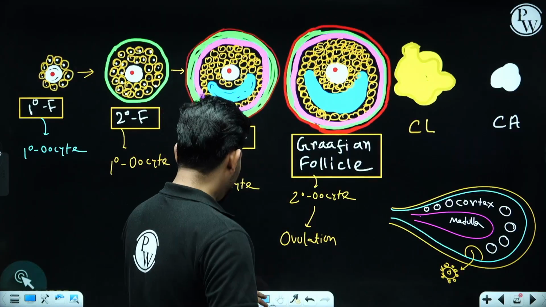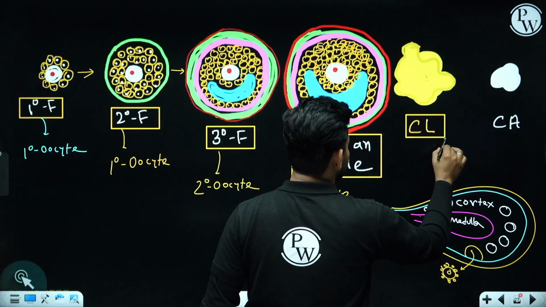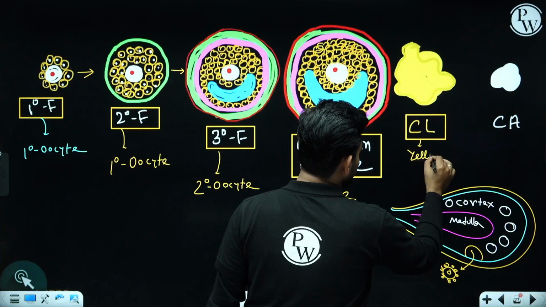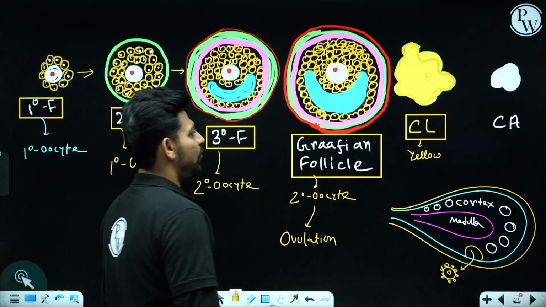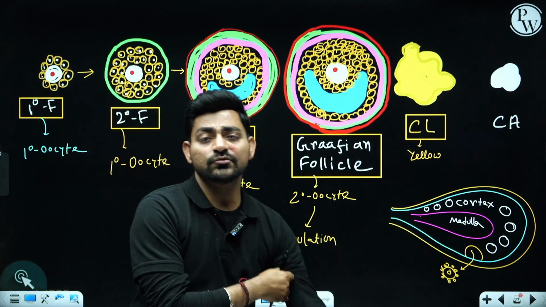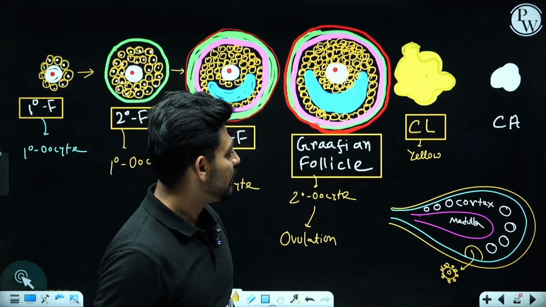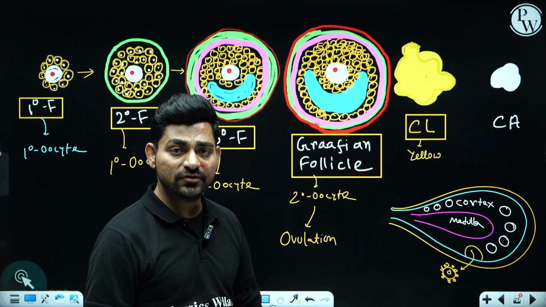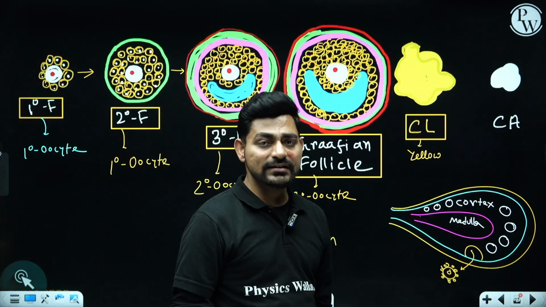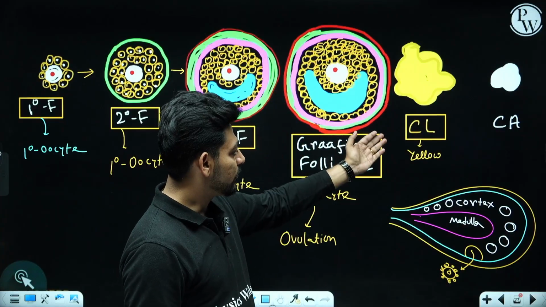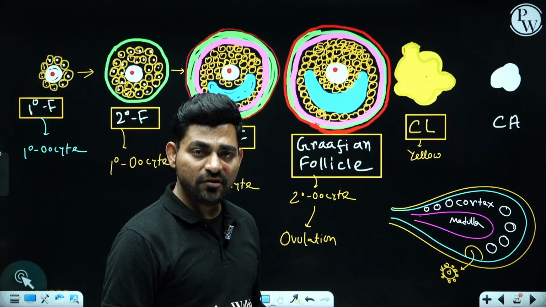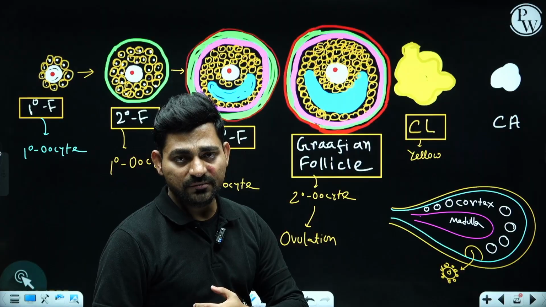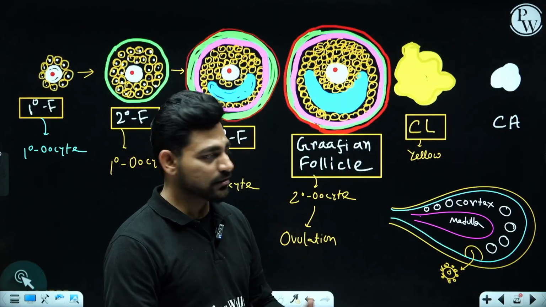Now this ruptured Graafian follicle will get converted into a yellow colored body called corpus luteum, due to the accumulation of lutein pigment, and this corpus luteum will act as an individual endocrine gland inside the ovary. The corpus luteum can secrete progesterone, estrogen, relaxin and many other hormones.